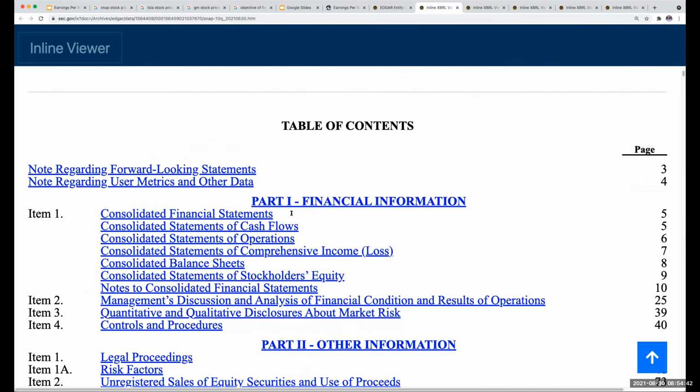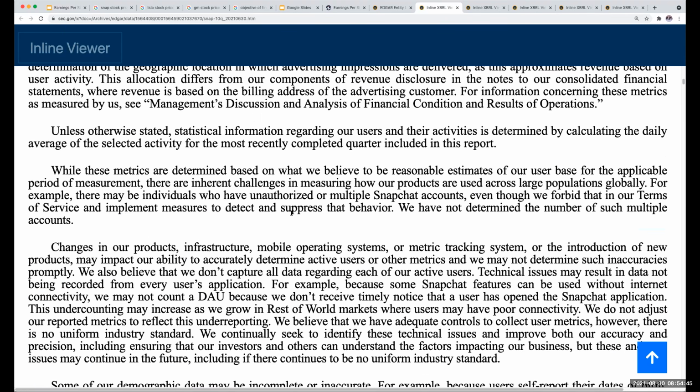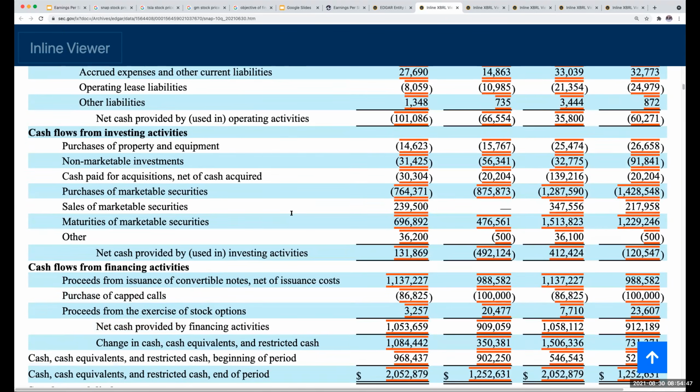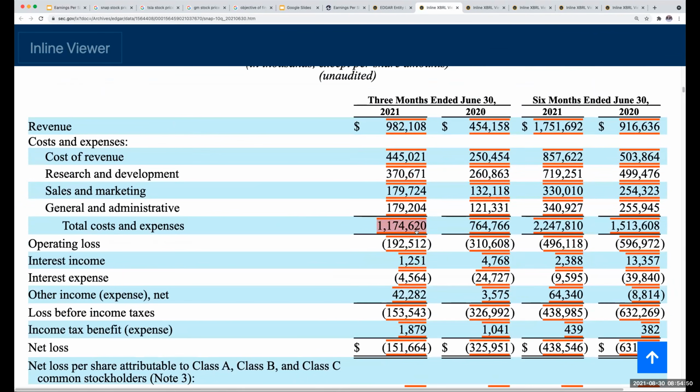When we look at a company like Snap, crackle and pop, as we can see over here, even as of right now, Snap has a financial accounting net loss of $151 million. But just remember that these numbers can be very deceiving in terms of how they are being computed, right? Keep that in the back of your mind as you're going through this.